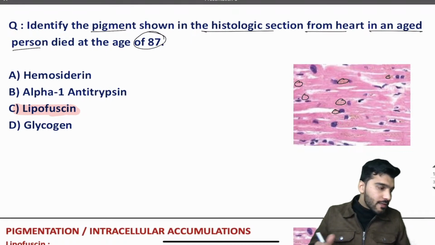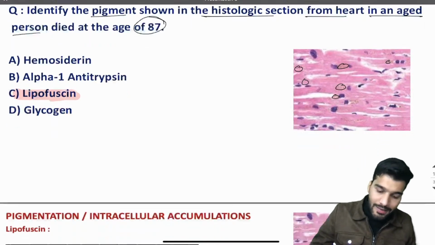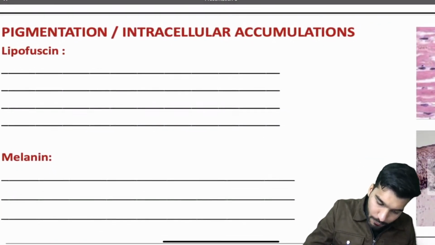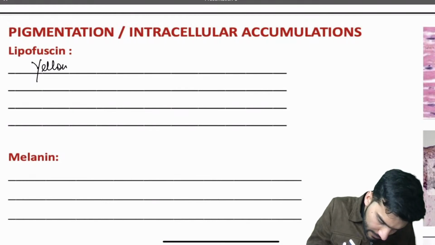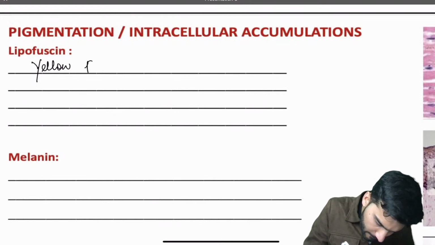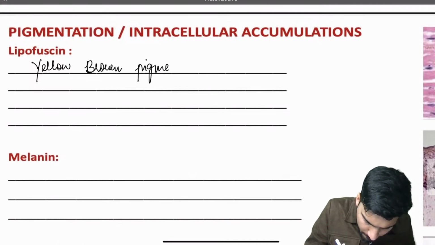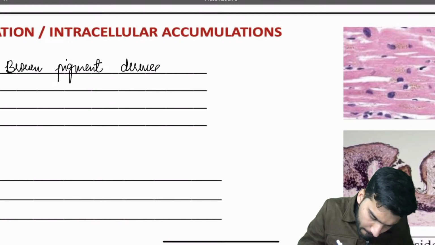Now let's understand all the important intracellular pigmentations and their locations. First of all, lipofuscin: you will see a yellow brown pigment derived from lipid peroxidation.